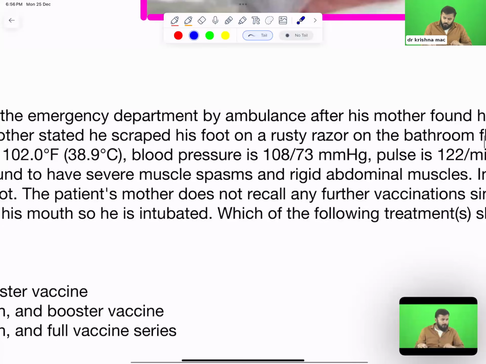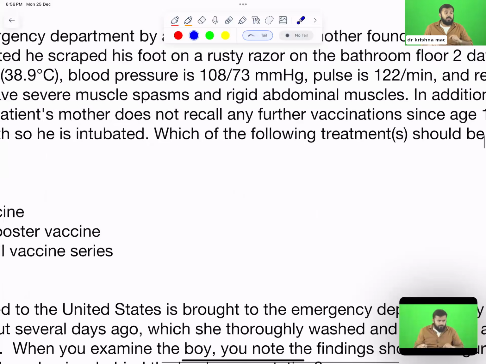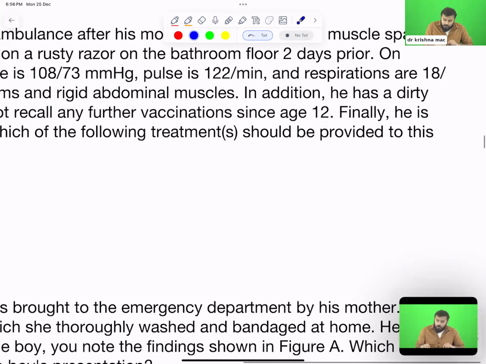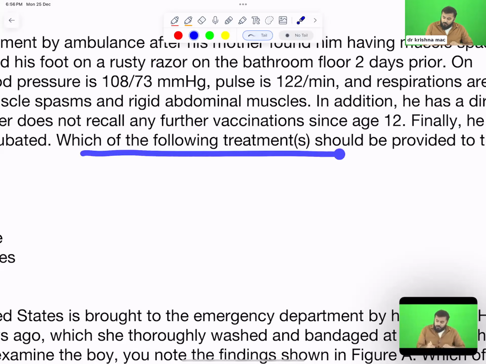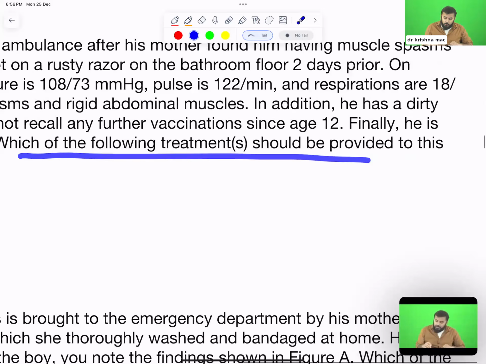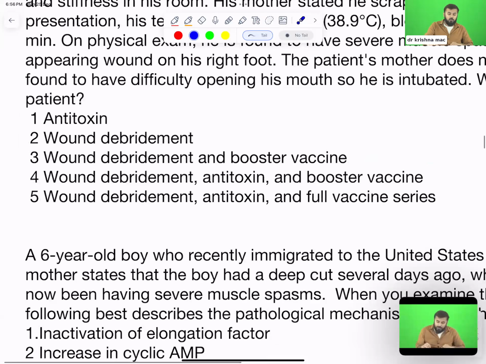Just look here now, which of the following treatments for this patient? She does not recall any further vaccination since age 12. In the sense that you are not able to recall, this patient is considered an unvaccinated patient. Which of the following treatment should be provided to this patient? Now tell me the answer.